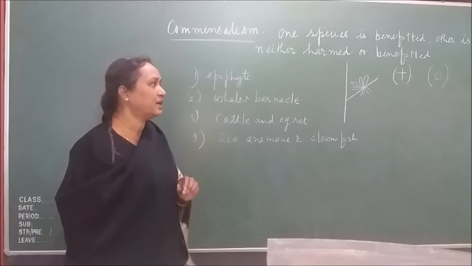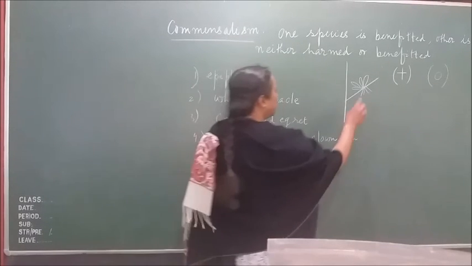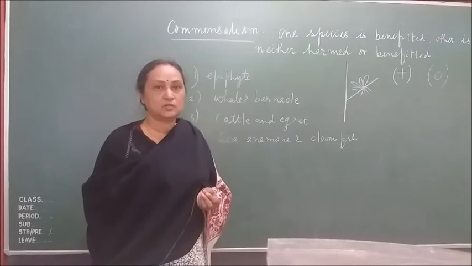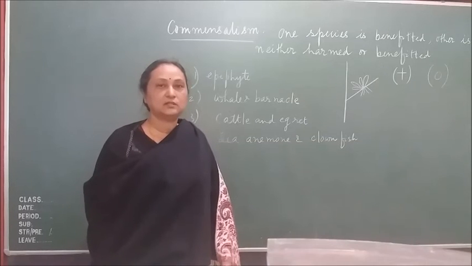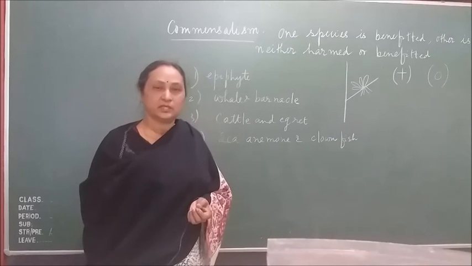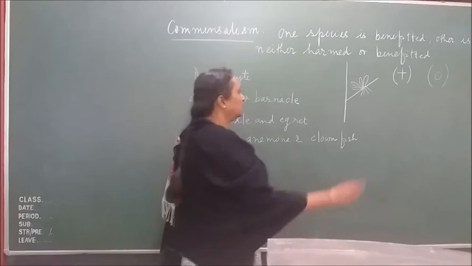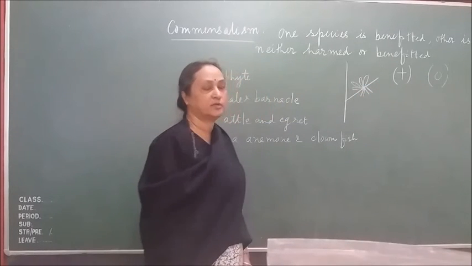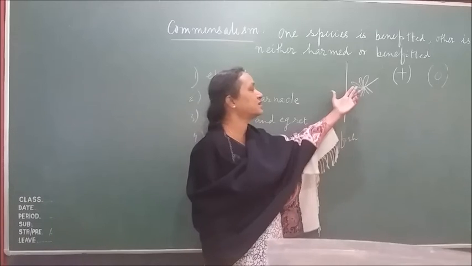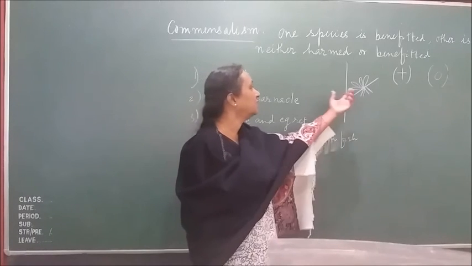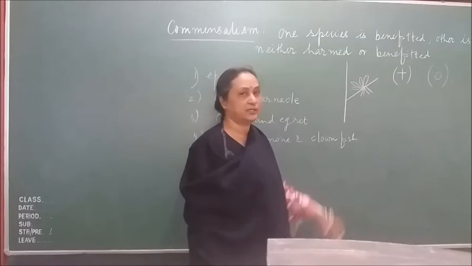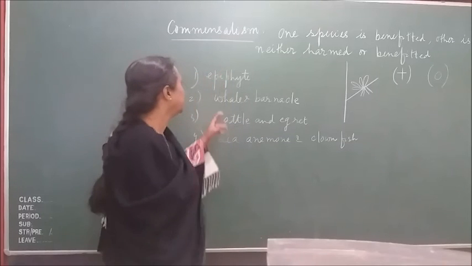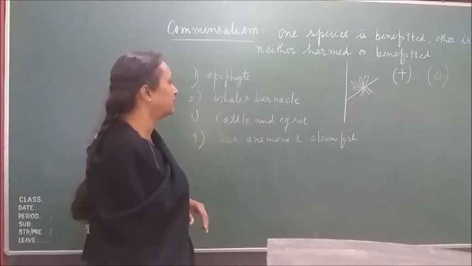So what benefit is the plant getting? As it is developing on the branch of the big trees, it is getting sunlight because it is a small plant. If the plant will grow in soil, then the amount of sunlight the plant will get will be very less. Alright? So the plant is growing on the branch and the aerial roots are developing, which can take oxygen and the moisture from the atmosphere, and the green leaves are there which can prepare the food. So here this epiphyte is getting the benefit, and the mango tree is neither harmed nor benefited. Okay.